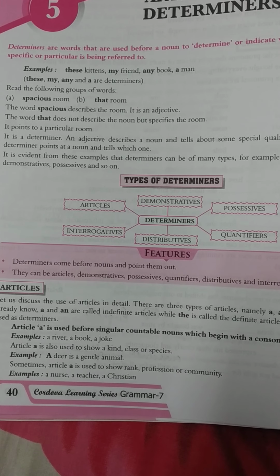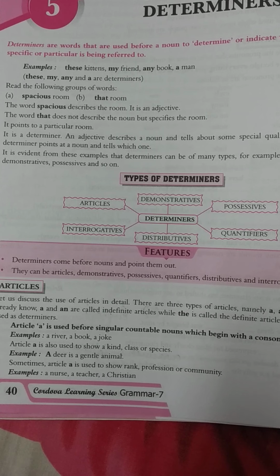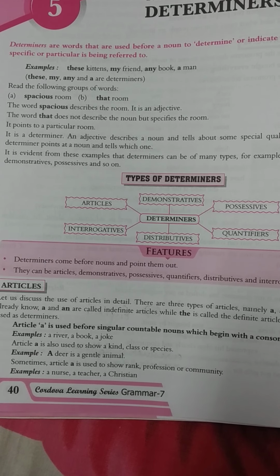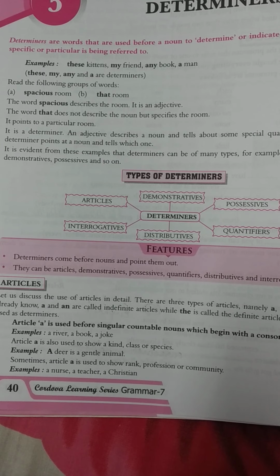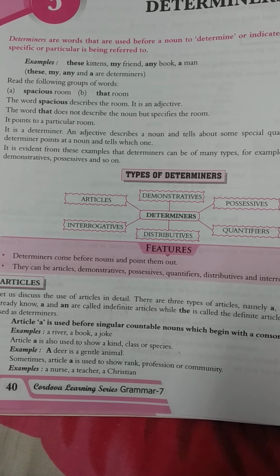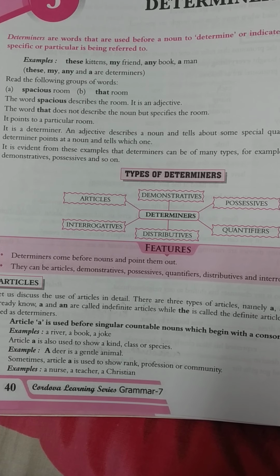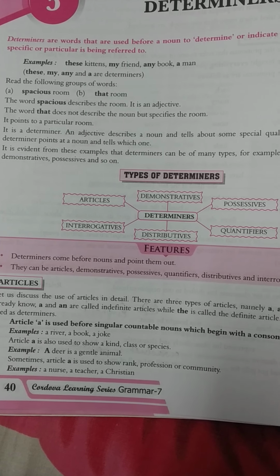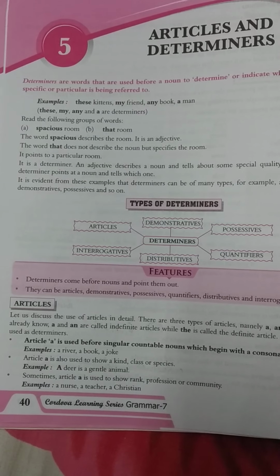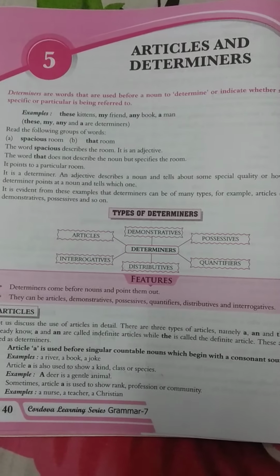A is also used to show a kind, a class or species. A deer means it refers to the full deer category. Sometimes a is used to show rank, profession or community, like a nurse, a teacher, a Christian. So these are examples of articles. Next page.